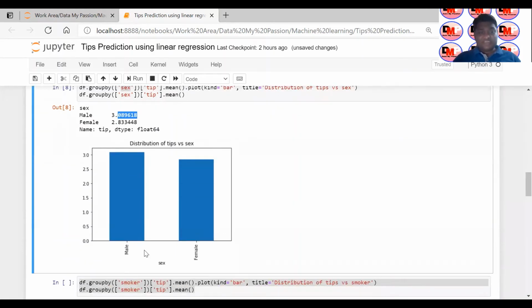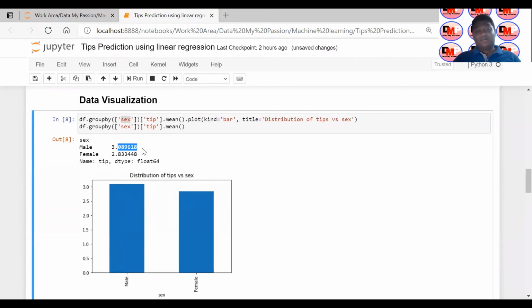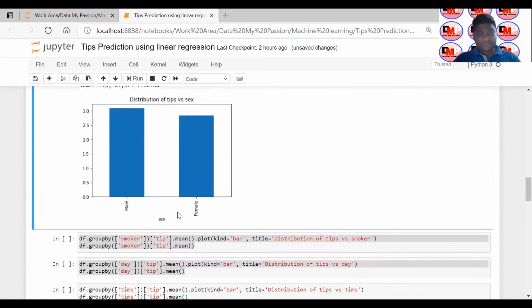You can see male has given more tip because the mean of the tip given by male is 3.08, and the mean tip given by female is 2.8. So it clearly says that male is probably giving more tip than female. This is one observation.